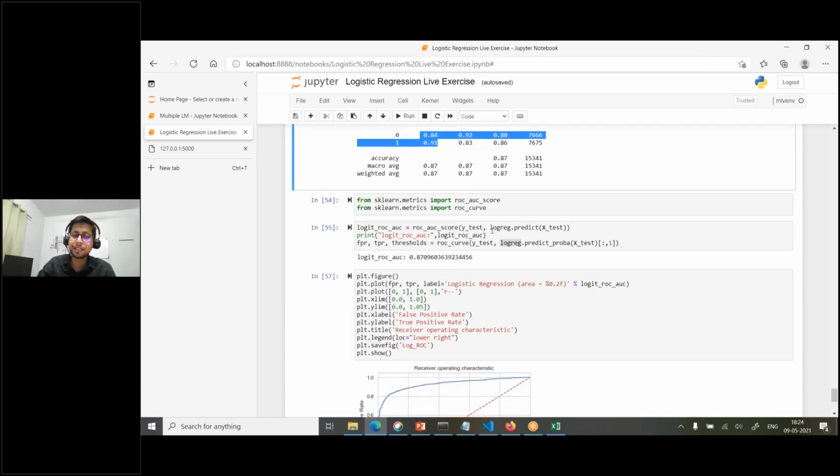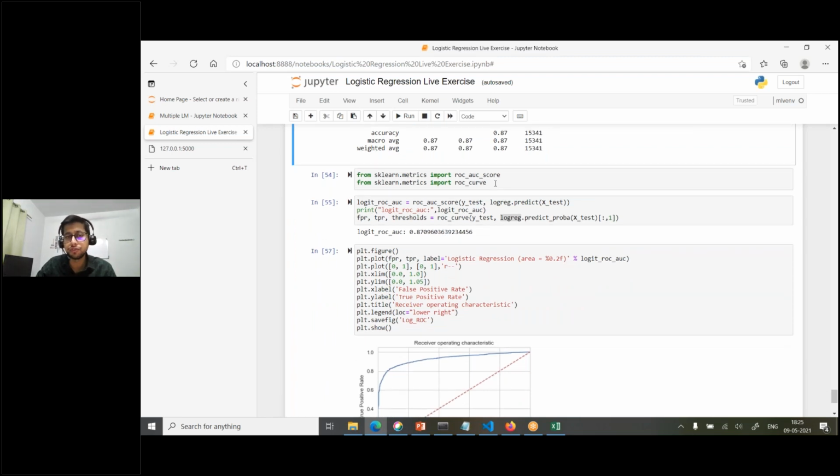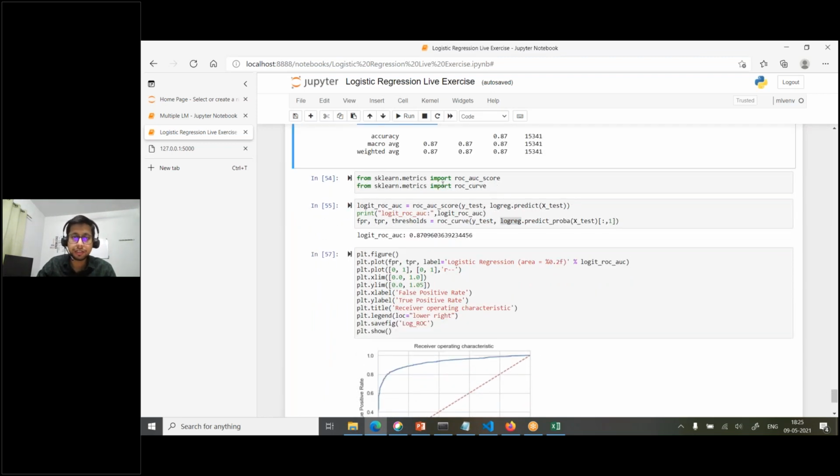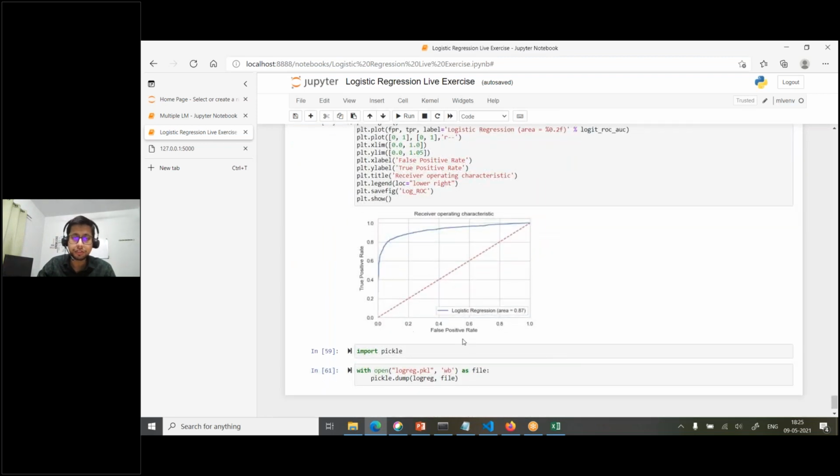Okay, and then next, I also talked about the ROC and AUC curve, right? So you can use sklearn.metrics roc_curve and AUC, and then you can plot this. So here you see the false positive and true positive rates. Up to here your false positive rate is not increasing, but after that false positive started increasing, so you can set a threshold somewhere like 0.7. But the logistic regression model in sklearn already does this in the backend, so you don't need to set it manually.